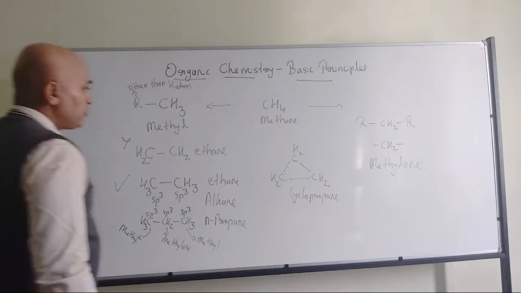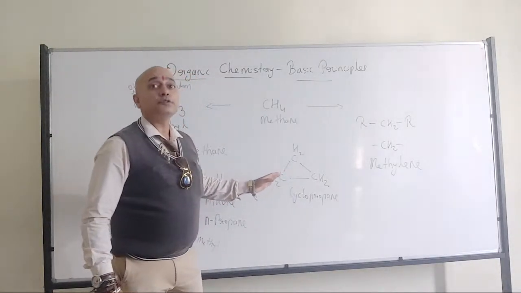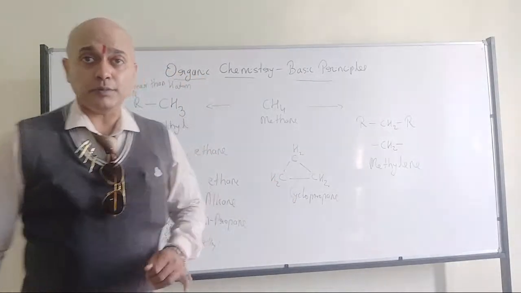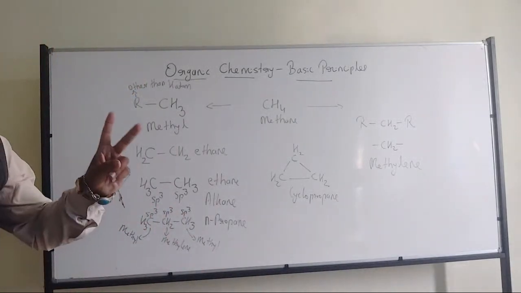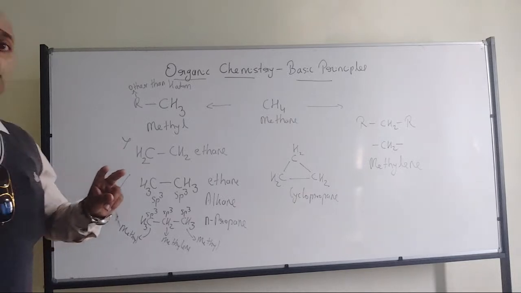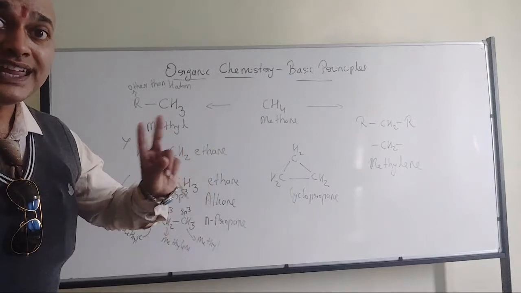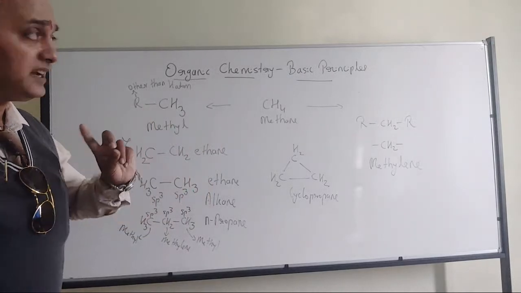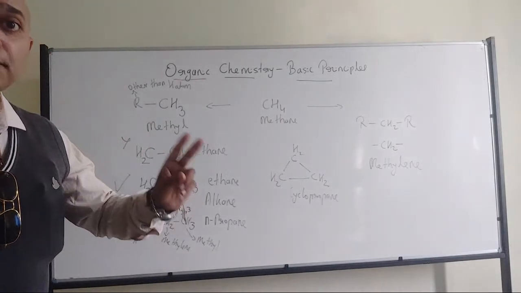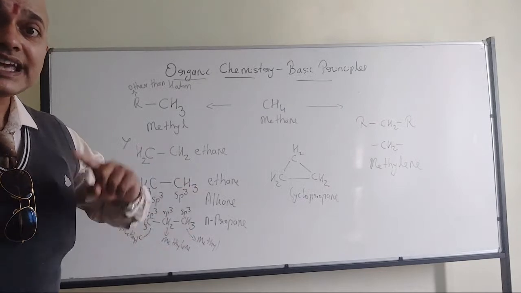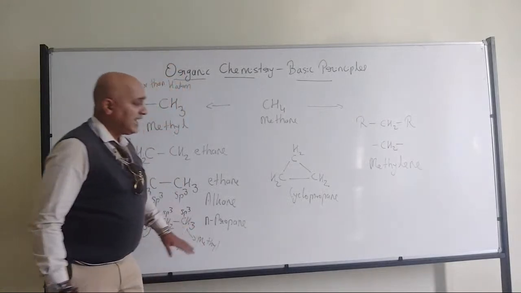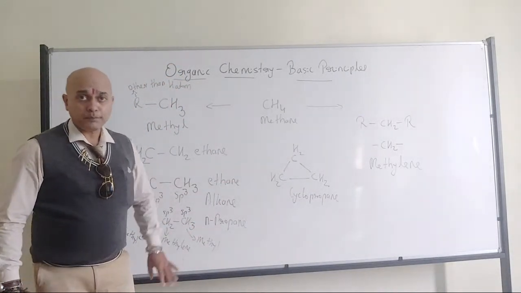Okay? So why cyclopropane? Because there is no methyl group. Listen to me carefully. In cyclopropane, there is no methyl group, but in N-propane we have 2 methyl groups. So whenever methyl groups are present, it talks about the terminals, the free end. Whenever there is absence of methyl group, that means there is no terminal end. That means it should be a cyclic structure. Try to understand all these things. So therefore we have the N-propane and cyclopropane.